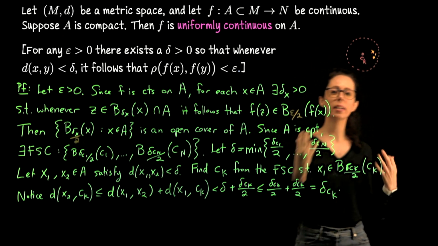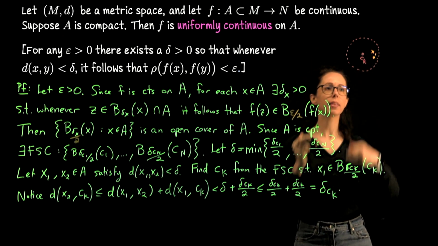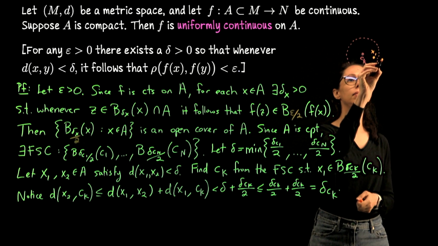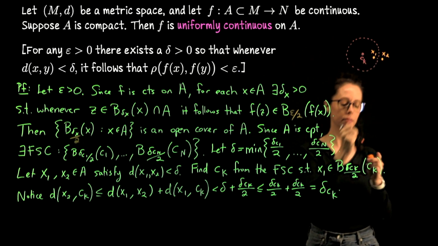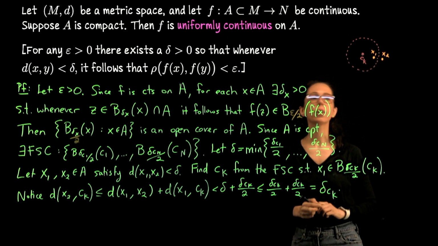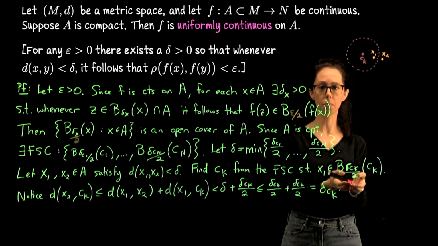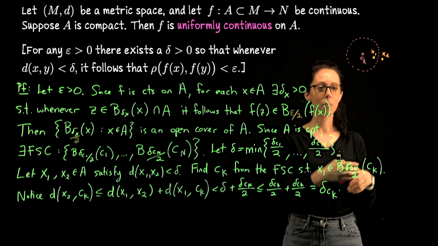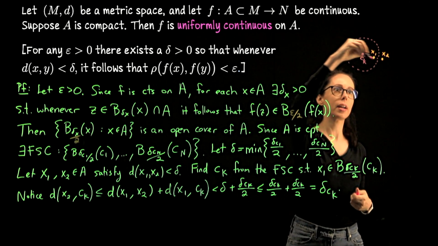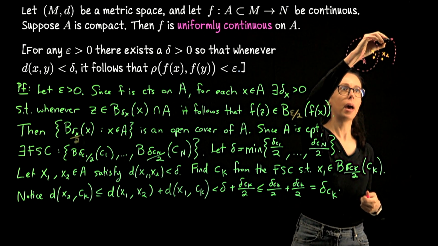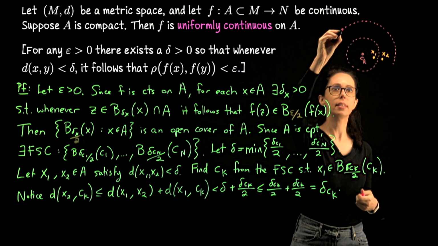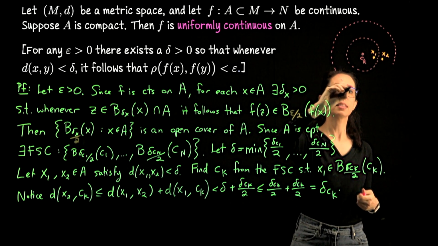And then as I was trying to describe, x2 might not actually be in this neighborhood, maybe it's here. What we are now concluding is that x2 may not be in this very small neighborhood around ck, but it's still in a fairly small neighborhood around ck. In particular, if I go back to the original radius, delta ck, it's in this neighborhood.